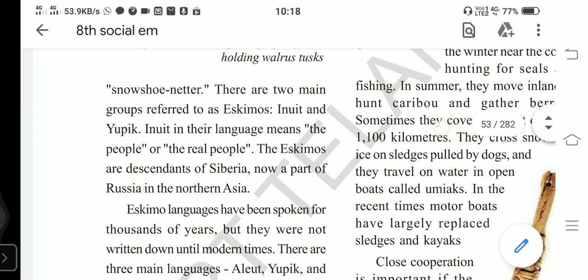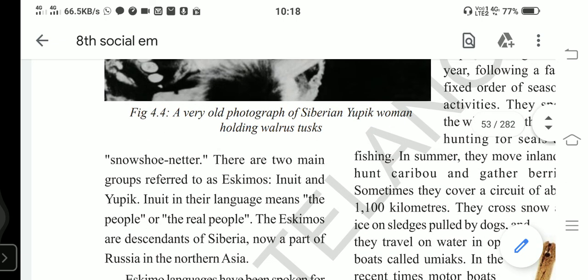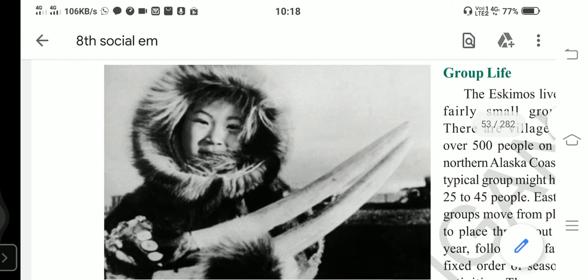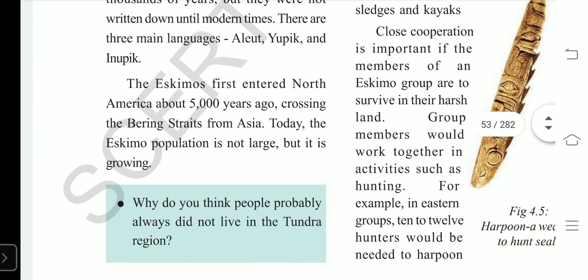The Eskimo language has been spoken for thousands of years, but they do not have a written form. These people do not have a written language. So it was not written down until the modern period. There are three main languages in Eskimos. One is Aleut, Yupik, and Inupik. These are the three languages we find in Eskimos.